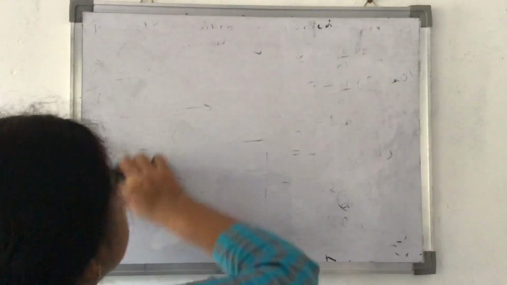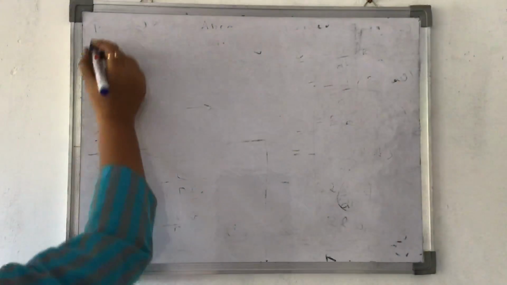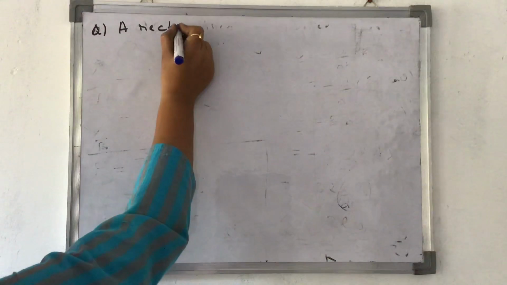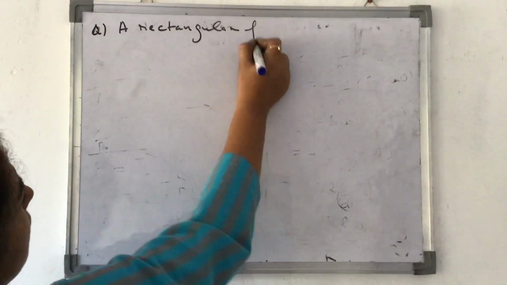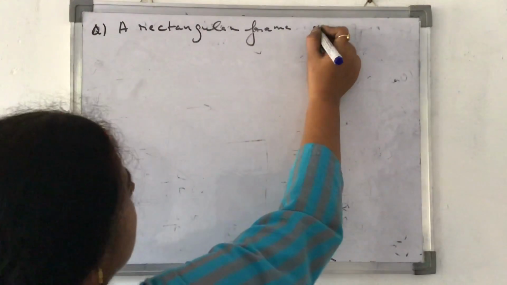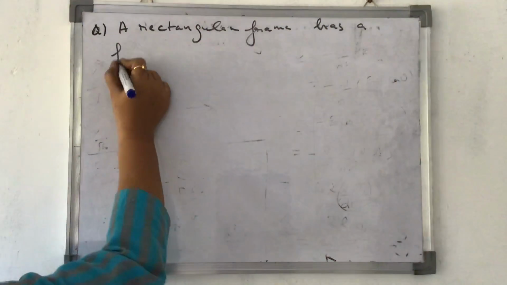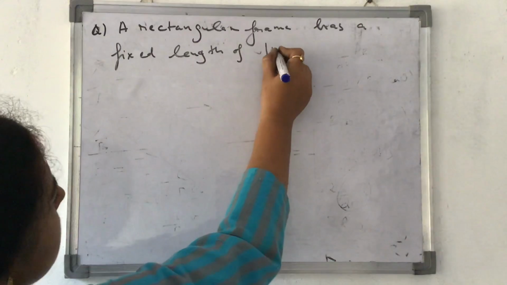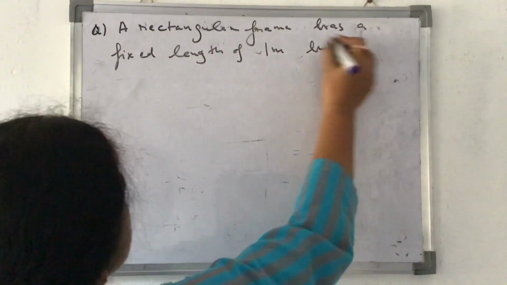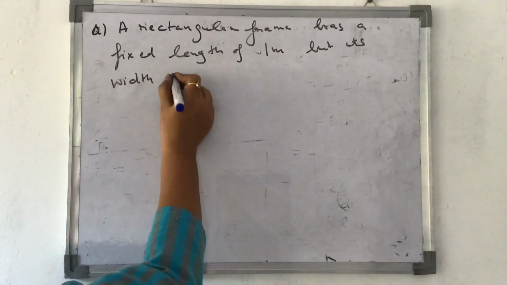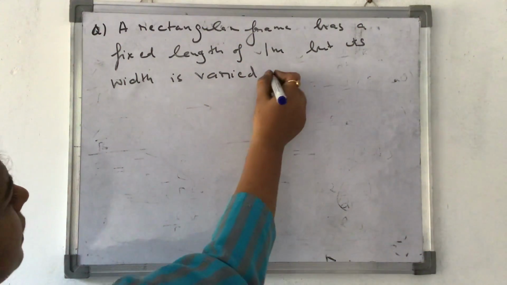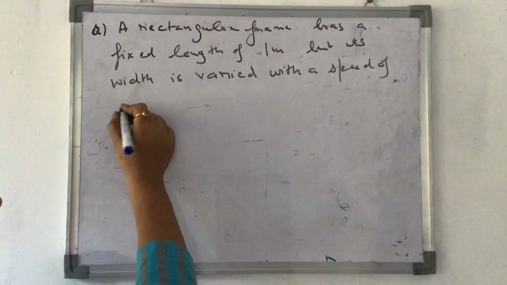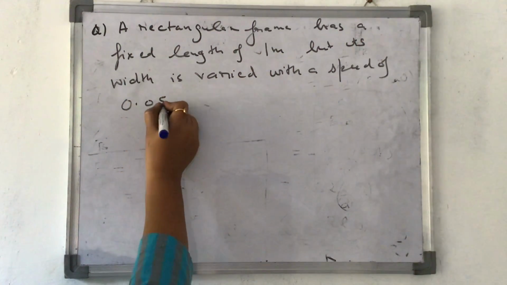Question is, a rectangular frame has a fixed length of 1 meter, but its width is varied with a speed of 0.05 meter per second.